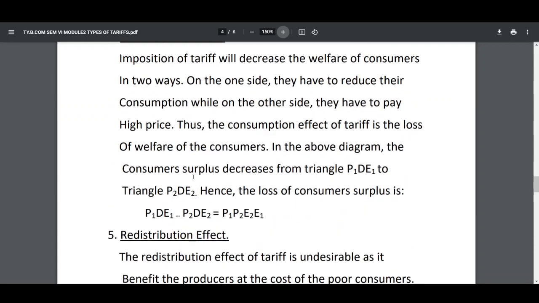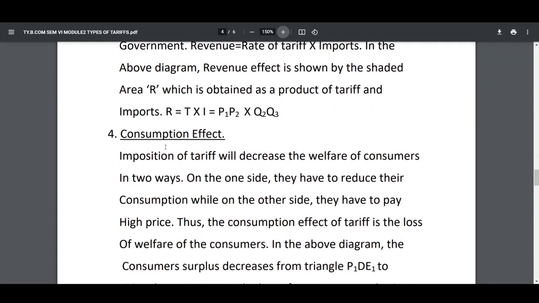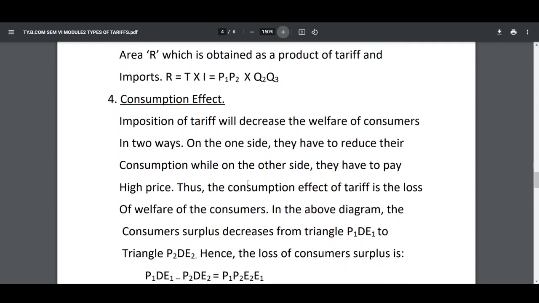Next one, consumption effect. That is the fourth effect, consumption effect. Imposition of tariff will decrease the welfare of the consumers in two ways. One side, they have to reduce their consumption. Why? Because the price of the commodity is more. While on the other side, they have to pay high price. Thus, the consumption effect of tariff is the loss of welfare of the consumers.